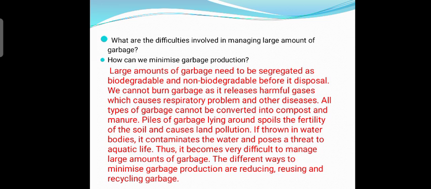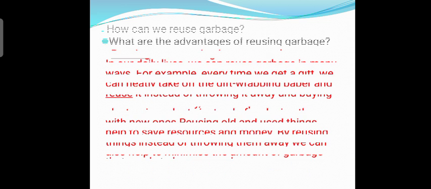Piles of garbage lying around spoil the fertility of the soil. It causes land pollution. And if it is thrown in water bodies, it contaminates the water and poses a threat to aquatic life also. So it becomes very difficult to manage a large amount of garbage. And the different ways to minimize garbage production are reducing, reusing and recycling garbage. So by using these 3 R's, that is reducing, reusing and recycling, we can control the production of garbage. Now let's see how we can do it.